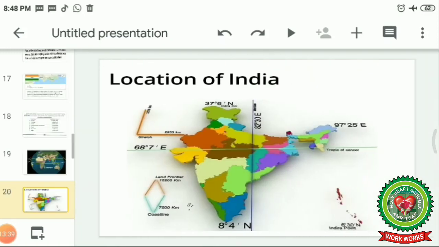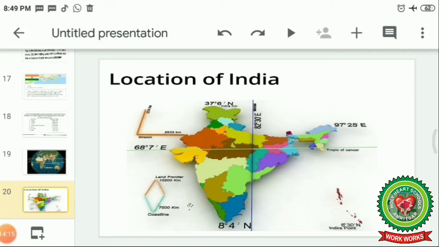So let's do the reading. Before reading, I want to discuss the latitudinal extent of India also. You can see in this map, the latitudinal extent of India is shown. India extends from 8 degrees 4 minutes north to 37 degrees 6 minutes north, and the Tropic of Cancer is a major line which is passing through the center of India, and it divides India into almost 2 equal halves. You can see the states from where this line passes.